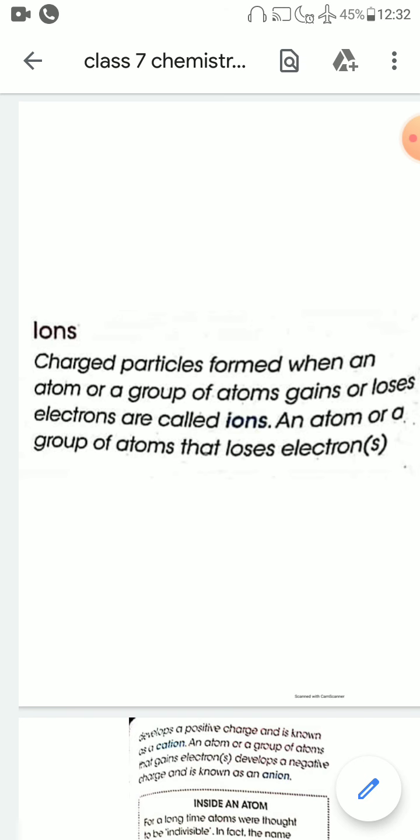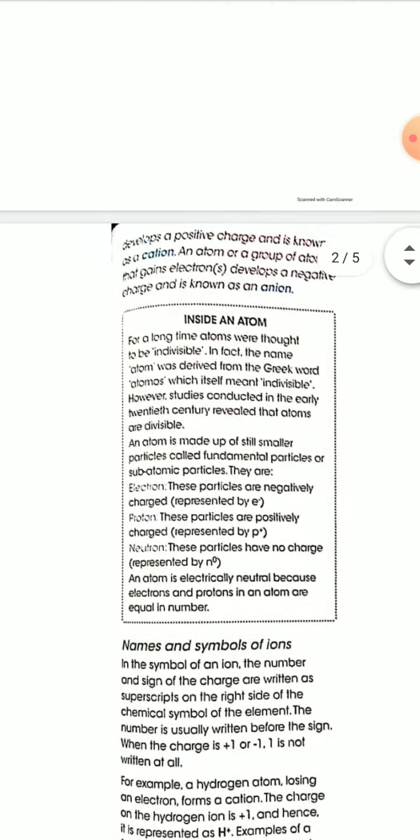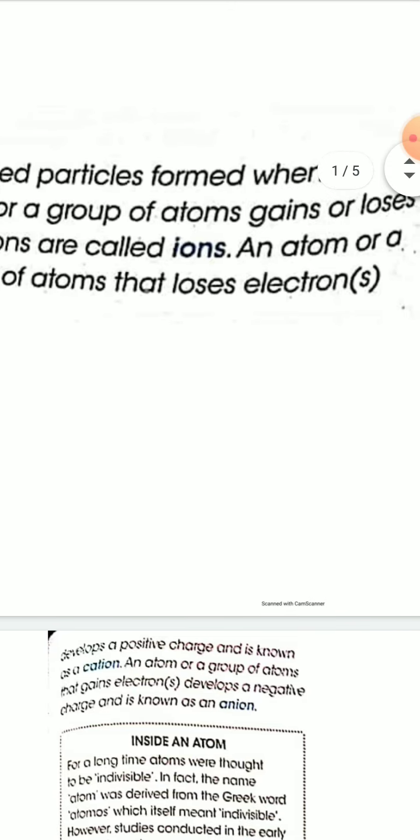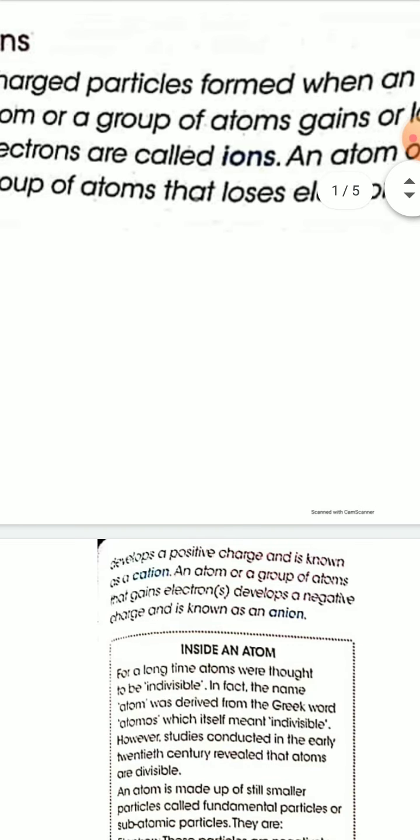There are mainly two types of ions. One is known as cation, that is, positively charged ions are known as cations, and cations are formed by losing electrons from an atom or from a group of atoms. So an atom or a group of atoms that loses electrons develops a positive charge, and this positively charged ion is